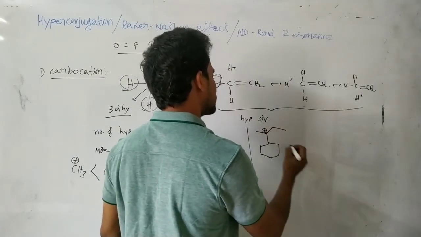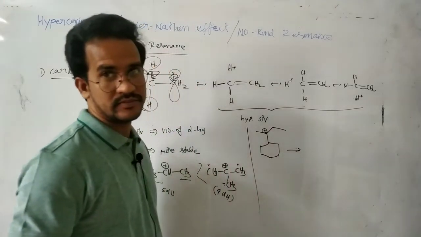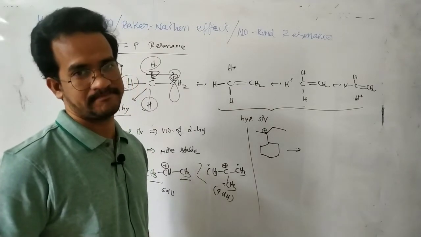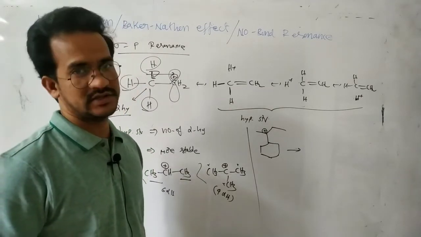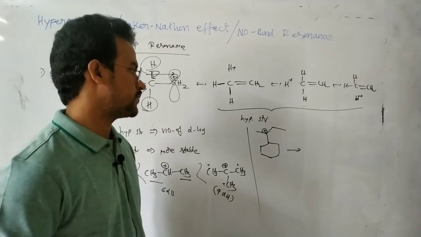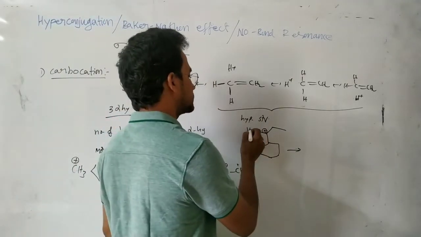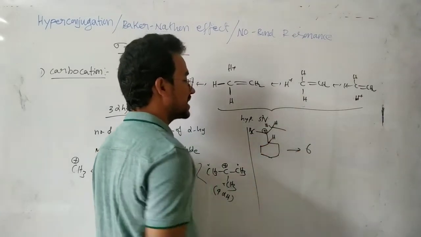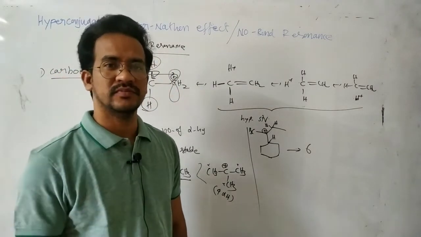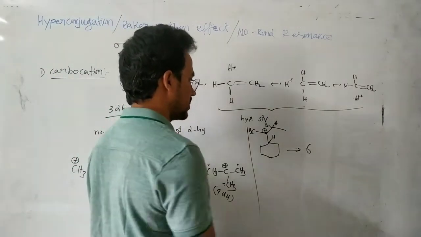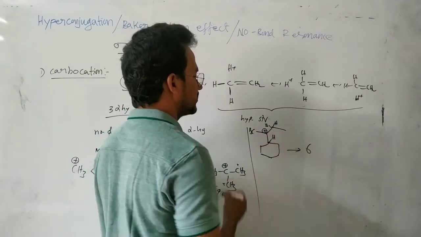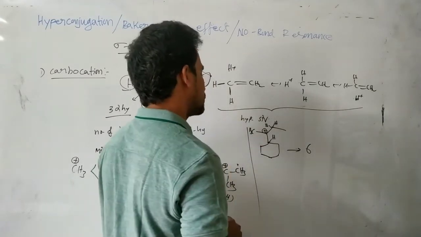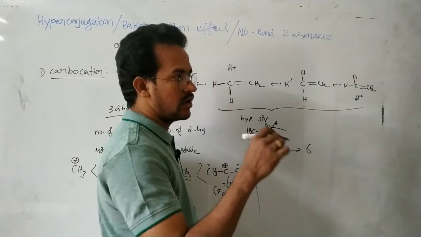Next, for this one, see the previous JEE Advanced question. How many hyperconjugate structures are possible for this carbocation? The number of alpha hydrogens equals the number of hyperconjugate structures. In this case 3 hydrogens, here 2 hydrogens, and this is 1 hydrogen. So 6 hyperconjugate structures are possible. The carbon directly attached to the positively charged carbon is an alpha carbon, so those hydrogens are involved in delocalization.